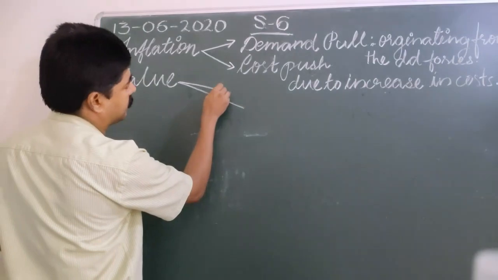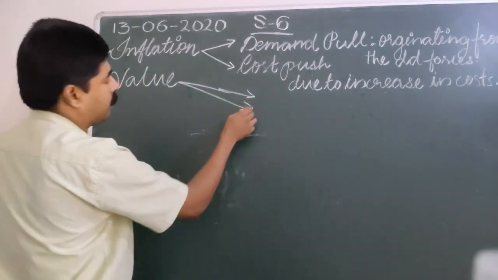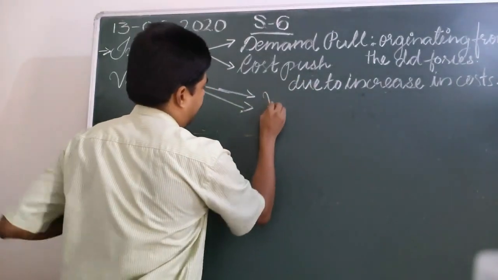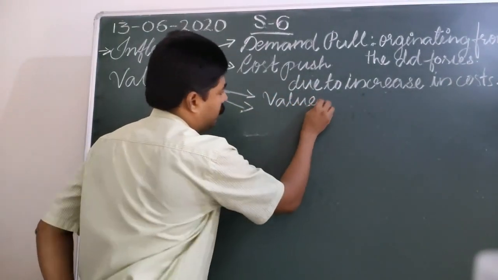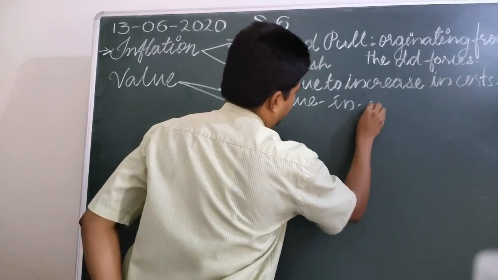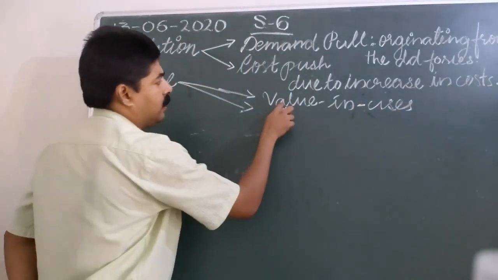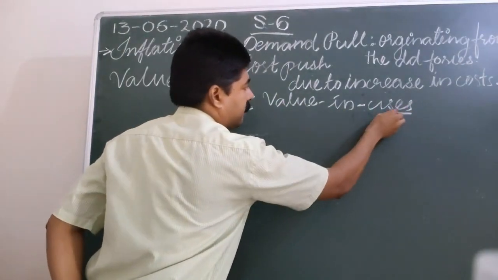What are the two ways? The first way is value in use. You can value one commodity on the basis of value in use.